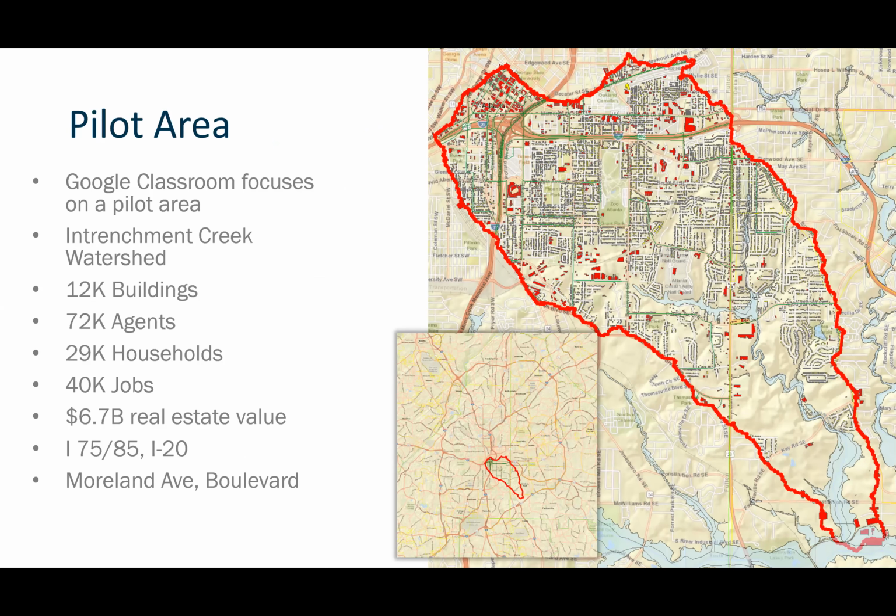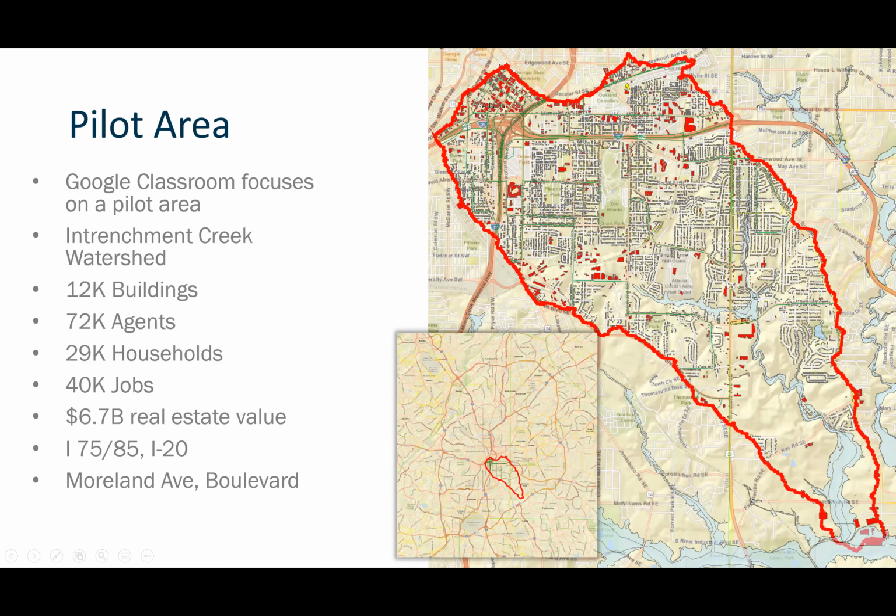Within those, there's 72,000 agents that live within the area, 29,000 households, 40,000 jobs, and $6.7 billion in real estate value. Some of the major transportation corridors, of course, there's I-75, 85, and I-20, but there's also Moreland Avenue and Boulevard and those kind of streets, which are major arterials.